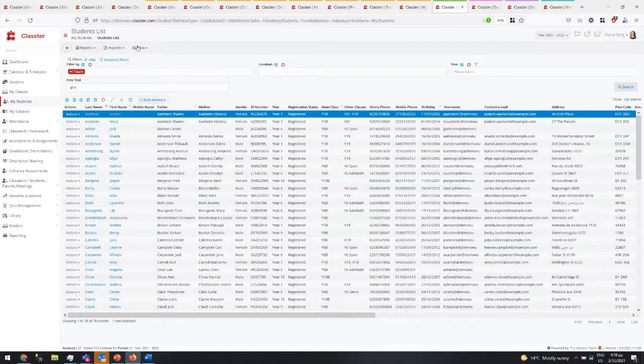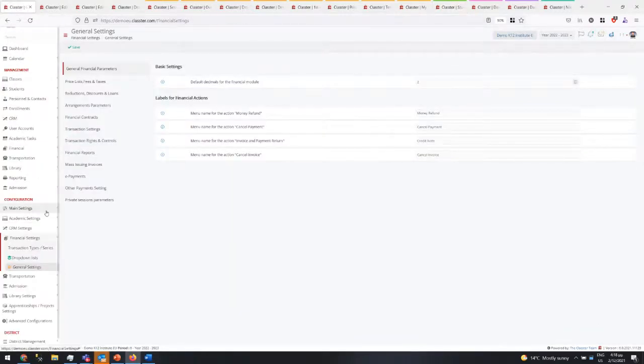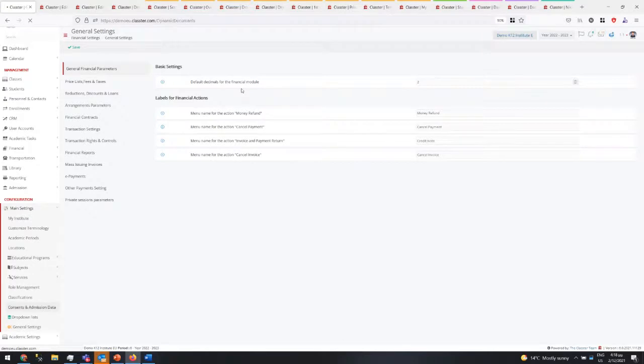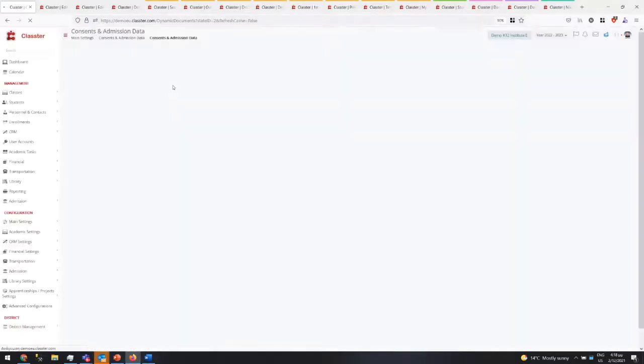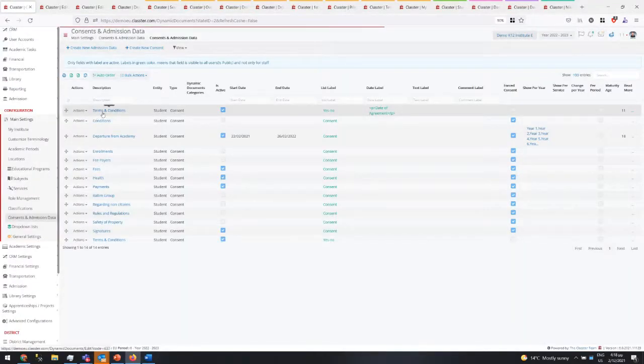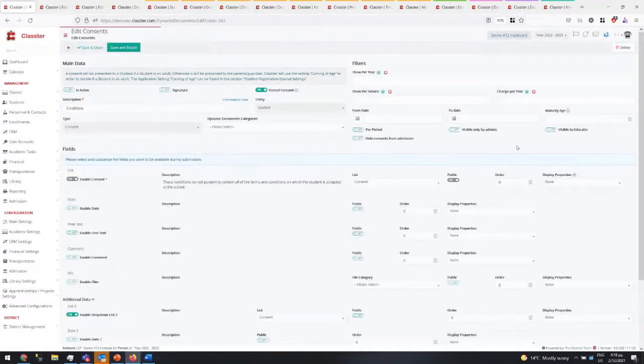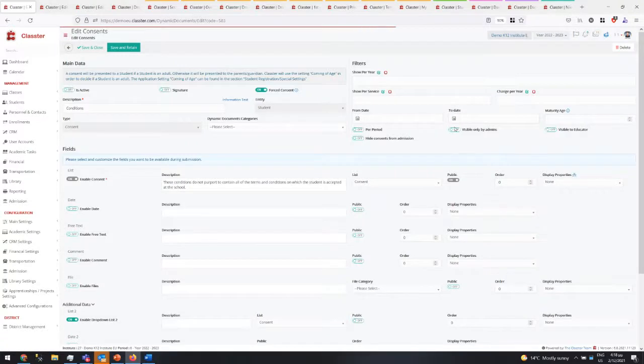When you open it, you also have the views here, by the way, per subject, per class, per educational program, per consents, so they can see the consents of the students. Now, that is an important thing. What consents can they see? They cannot see everything. You need to enable that. Any consent or admission document is visible to the teachers only if this is switched on. So this is per consent. It is visible to educator. Okay, visible to admins, visible to educator.